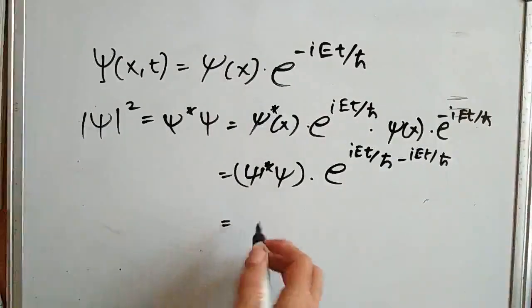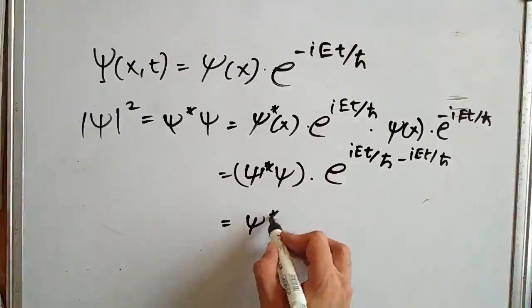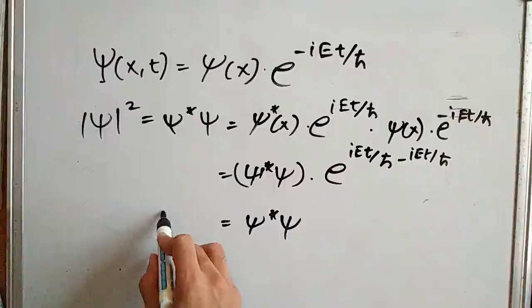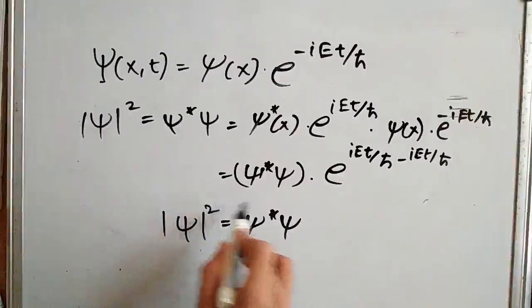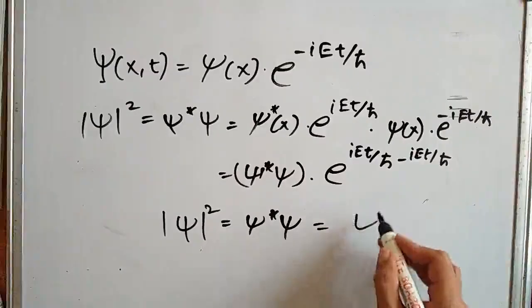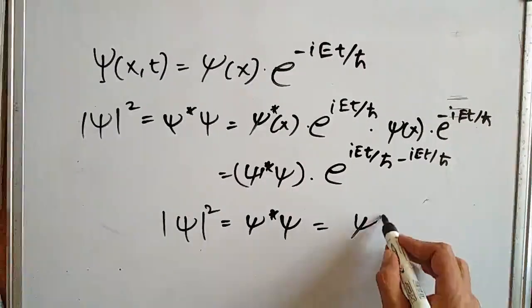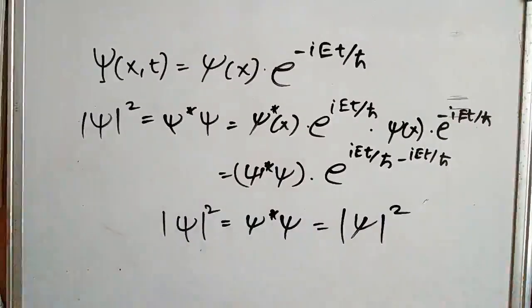So the entire thing can now be written as psi star into psi, and on the left side we have this. This can also be written as the mod of psi, the whole square.